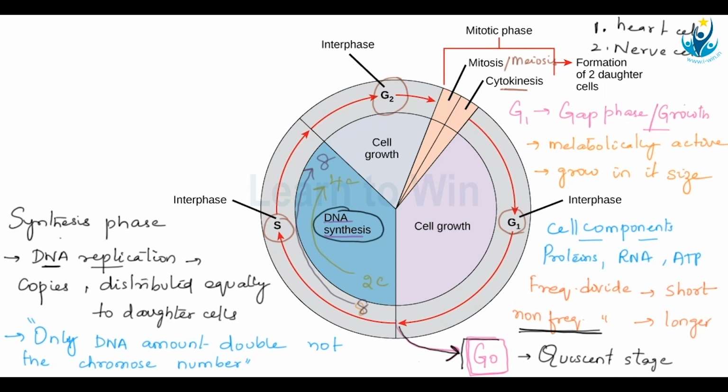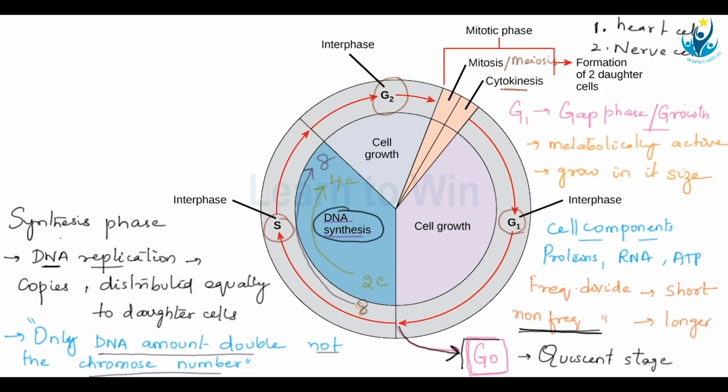Why this is, I'll explain in the coming videos, where we talk about chromosomes, chromatids and all that. But here just remember that only the DNA amount doubles, not the chromosome number. The chromosome number will remain constant in the S phase.